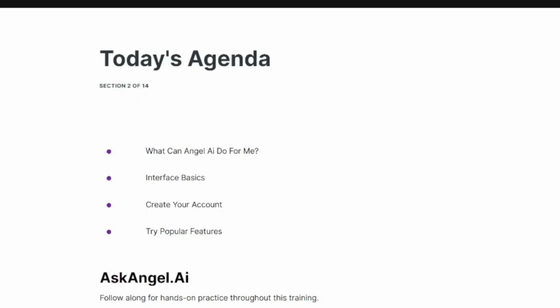what it can do for you and your business. We're going to go over the interface basics so you know how to navigate the platform and where to find everything. We're going to create an account if you don't have one. If you do have an account, we can make sure you can log in so you can start playing on the platform and get more familiar with everything. Then we'll cover the popular features on Angel AI.